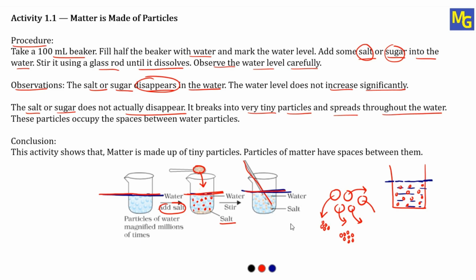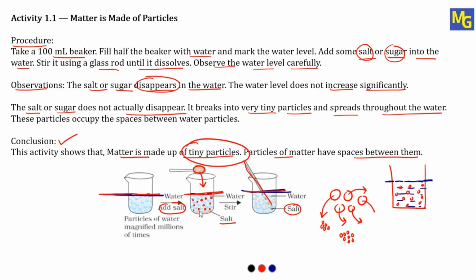So based on this, what can we say? The conclusion is, this activity shows that matter is made up of tiny particles. Particles of matter have space between them. So according to this observation, matter is not continuous. Matter is made up of tiny particles, and these tiny particles have a little bit of space between them, and in that space the tiny particles of salt or sugar have been occupied.